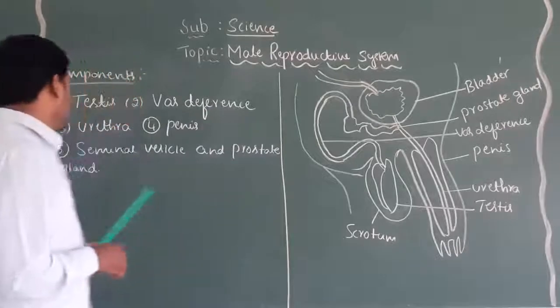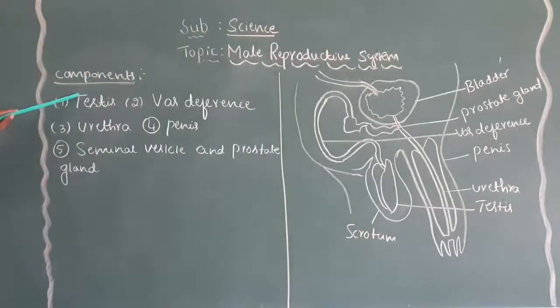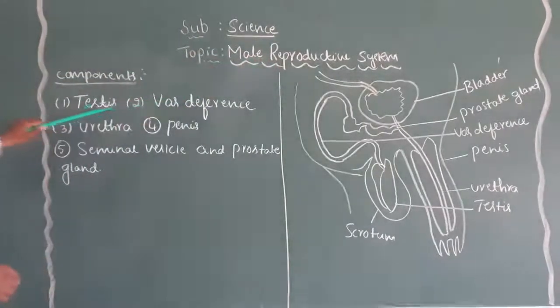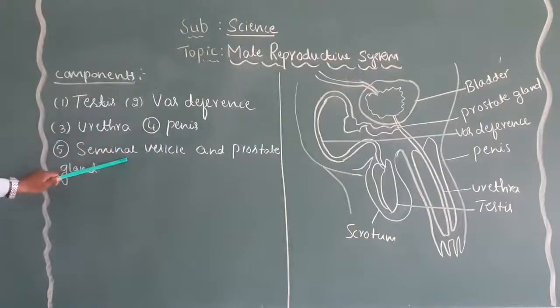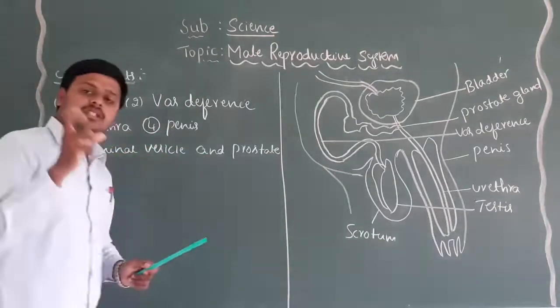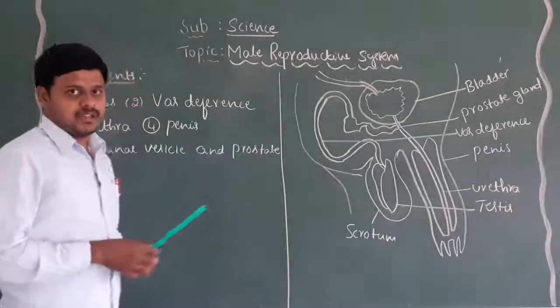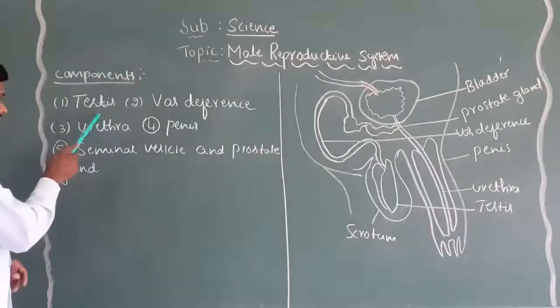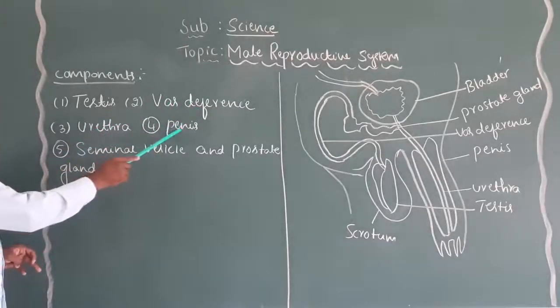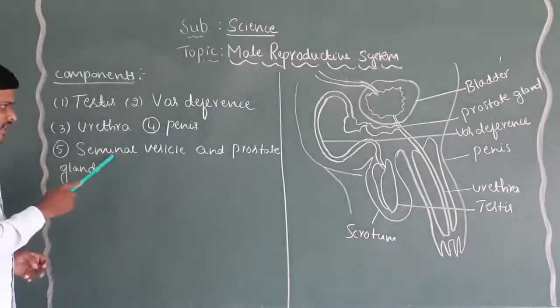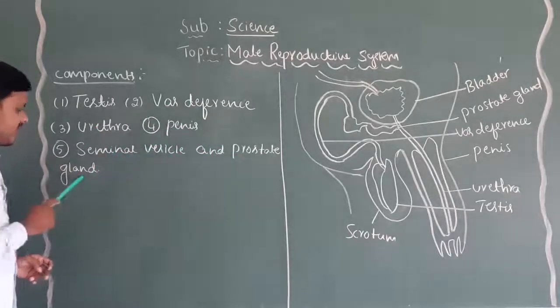Majorly, the components of the male reproductive system are the testes, vas deferens, urethra, penis, seminal vesicle and prostate gland.